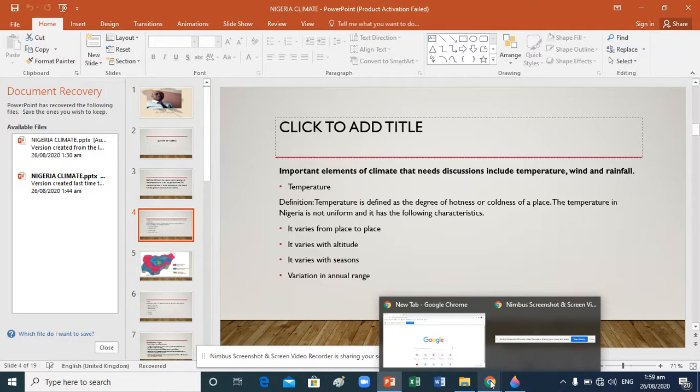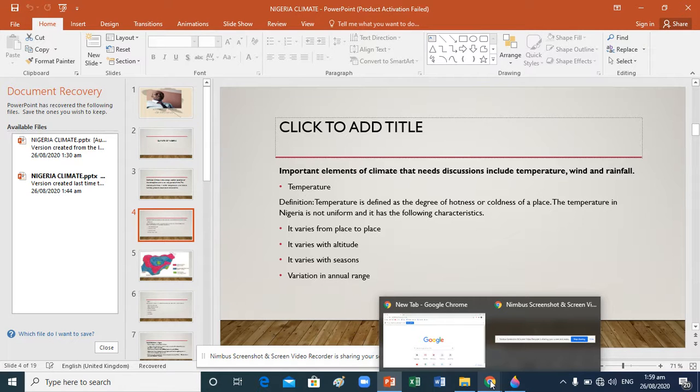After you must have given an acceptable definition of temperature, if you are to suggest the major characteristics of temperature, the following are the major characteristics of temperature in Nigeria. One, it varies from place to place. That means the temperature of a place differs from place to place. And not only that, it also varies with altitude.